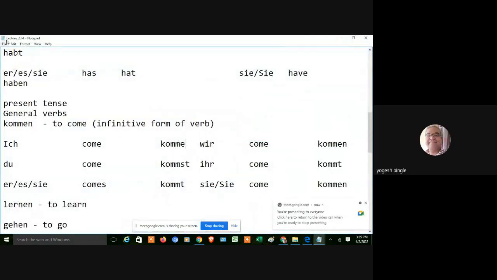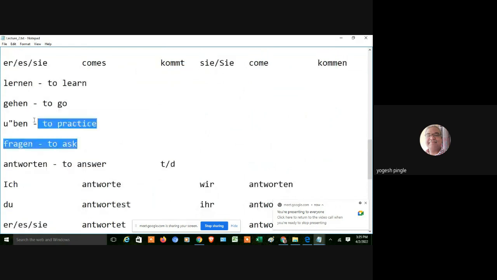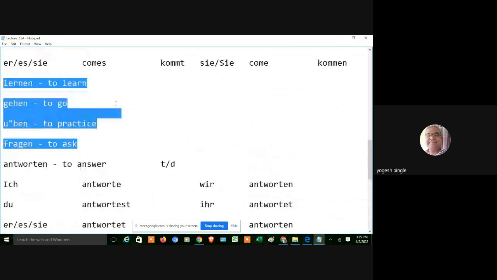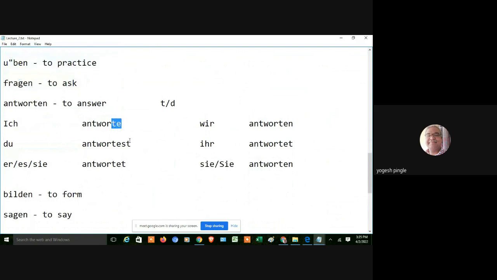Now this notepad I have just opened, and this is our verb. Ich komme, du kommst, er, sie kommt, wir kommen, ihr kommt, sie kommen. Like this, in the second lecture we have seen a lot of verbs and conjugated them. Antworten also we have seen: ich antworte, du antwortest, er, sie antwortet, wir antworten, ihr antwortet, sie antworten.